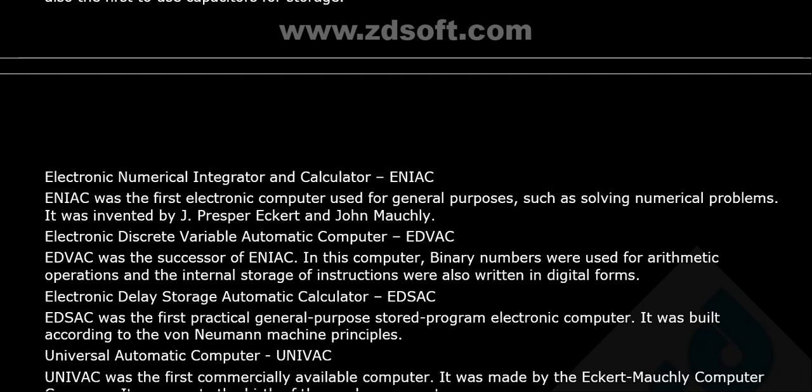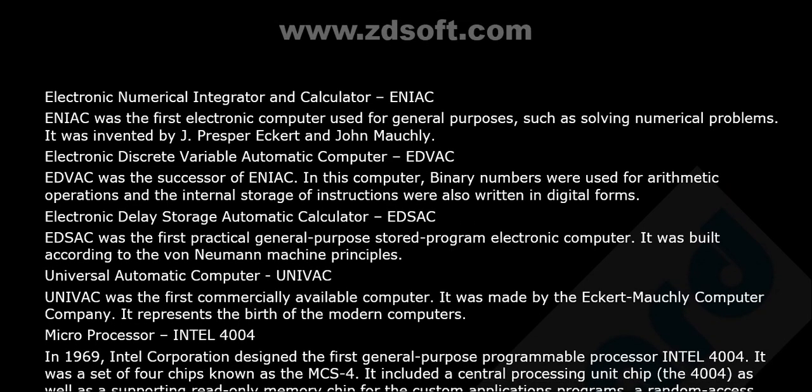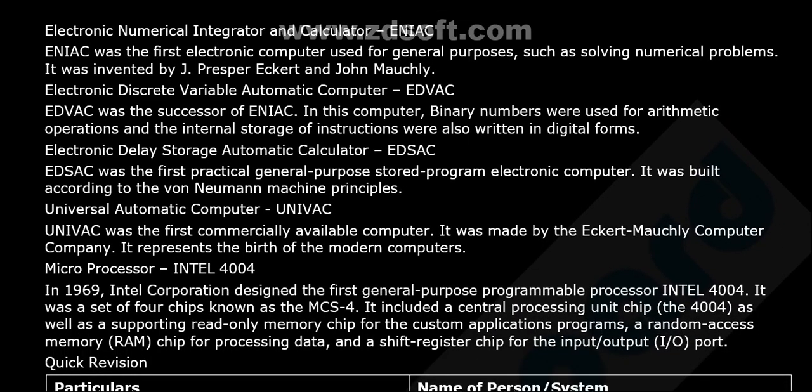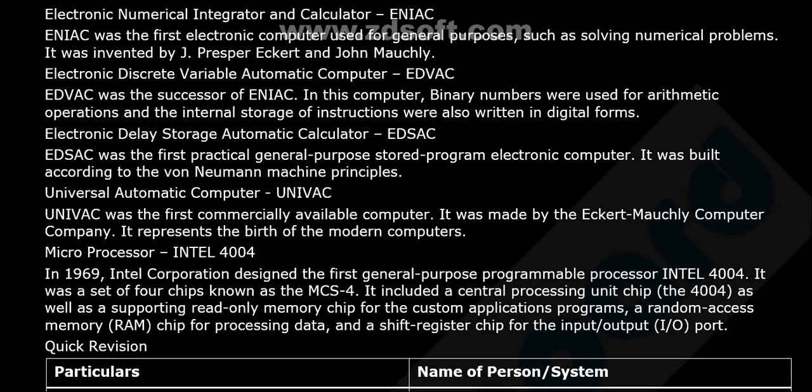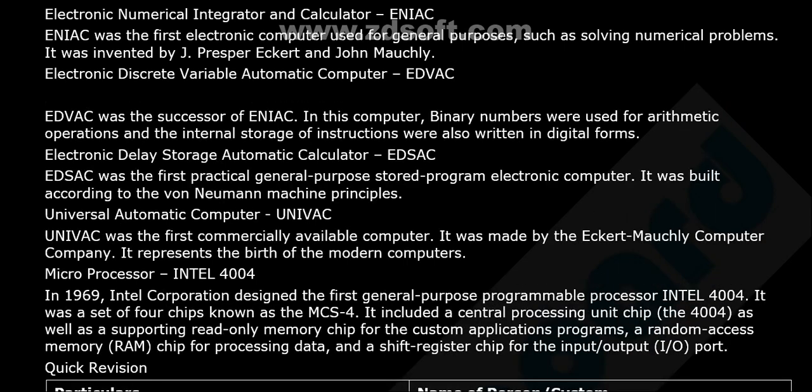This is ENIAC, Electronic Numerical Integrator and Calculator. Electronic Discrete Variable Automatic Computer, EDVAC. EDVAC was the successor of ENIAC, and in this computer, binary numbers were used for arithmetic operations, and the internal storage of instructions were also written in digital forms. So that is the difference.